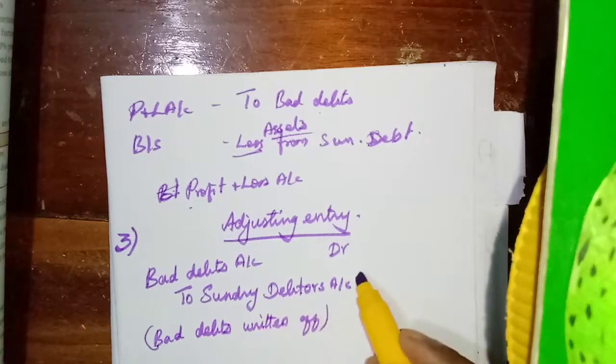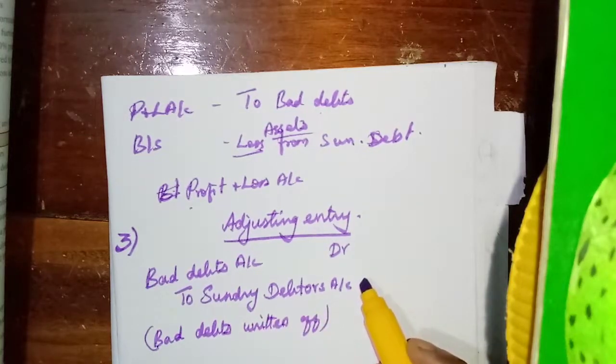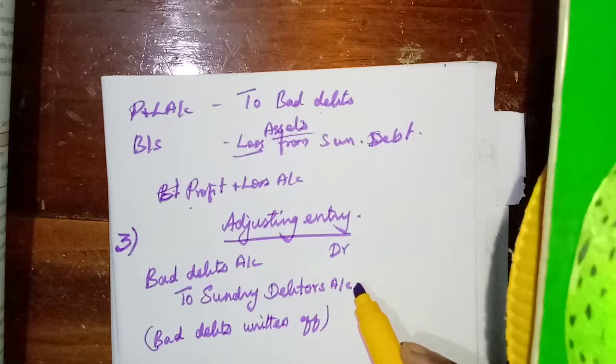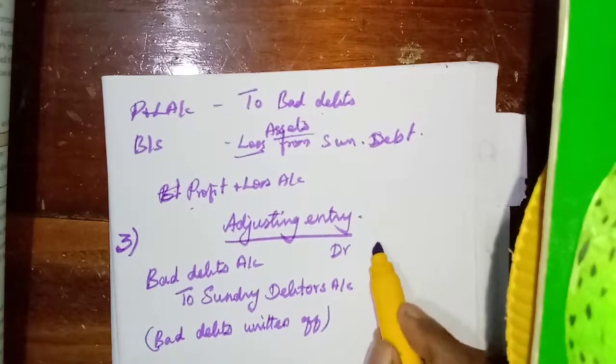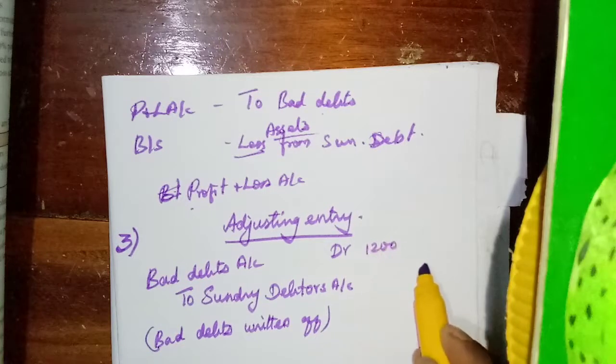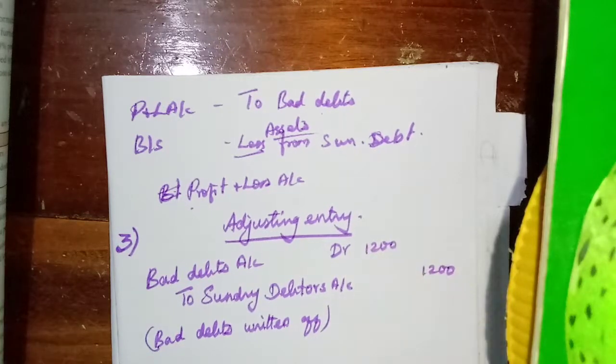Further bad debts only. In the trial balance, that first one you see, on preparing final account of Suresh, bad debt account has a balance of 800, that we should not take. That is balance in the trial balance. Then of which 1200 is to be written off as further bad debts. So we need to write off 1200, that's all we have to write. Okay, now how this will appear in the profit and loss account and balance sheet.